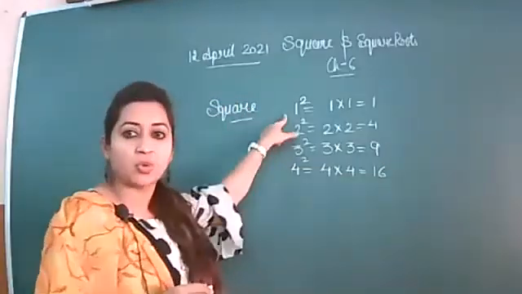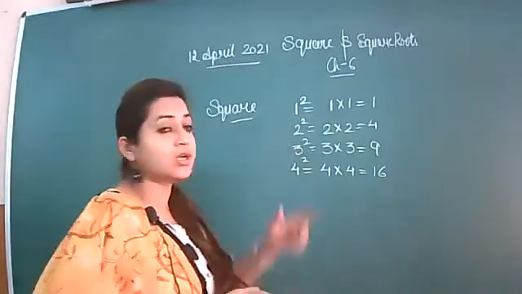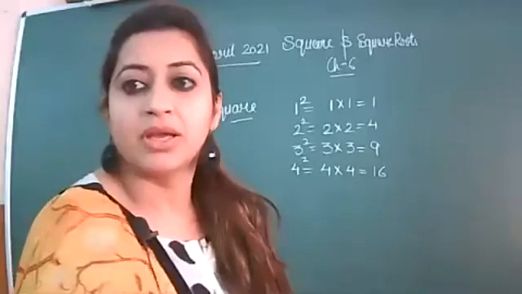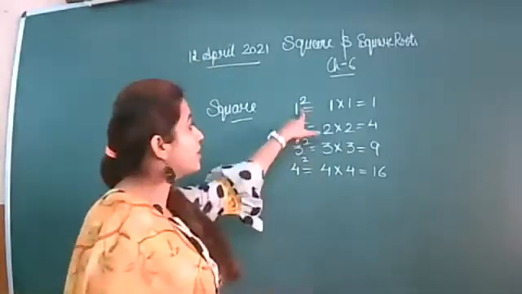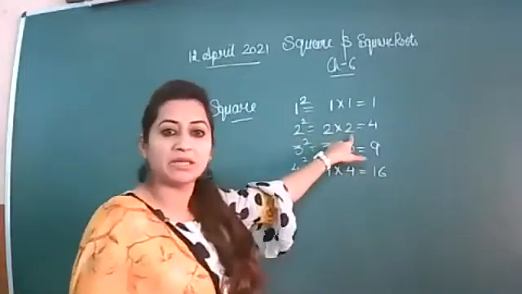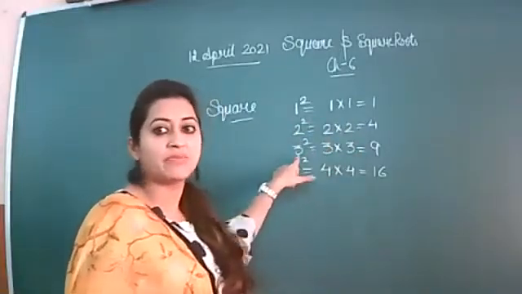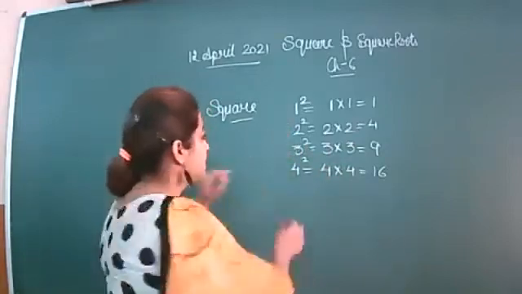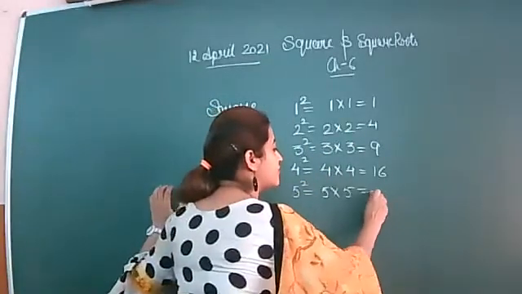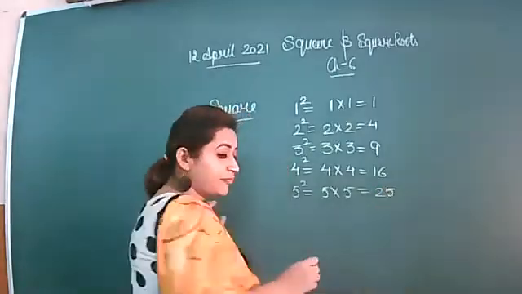If I write square, that means each term given in the base will be multiplied twice. Square means 1 will be multiplied 2 times. 2 square means 2 will be multiplied 2 times. 3 square means 3 will be multiplied 3 times. In the same manner, you will get 5 into 5 is equal to 25.